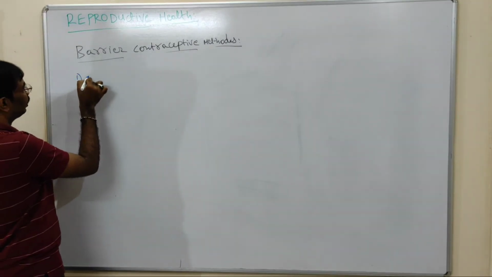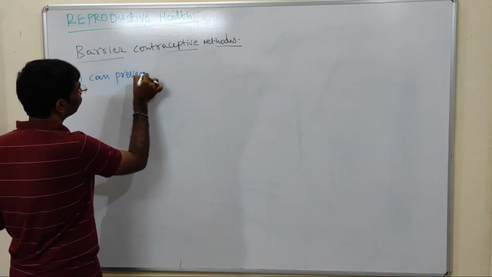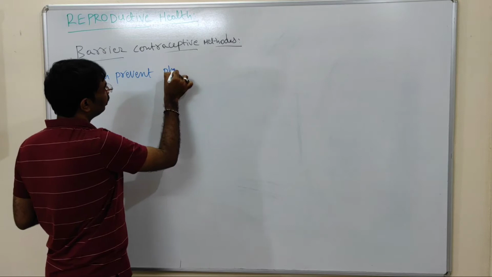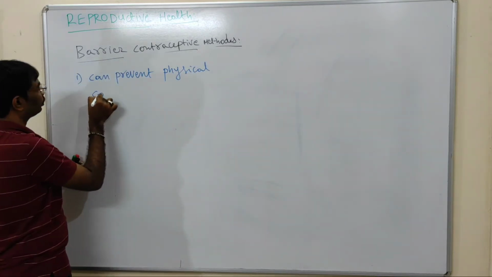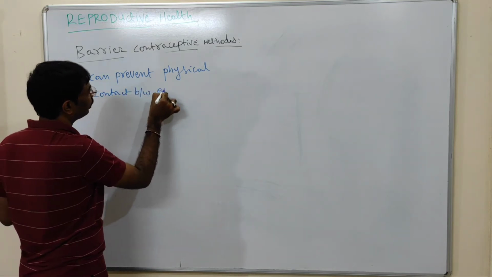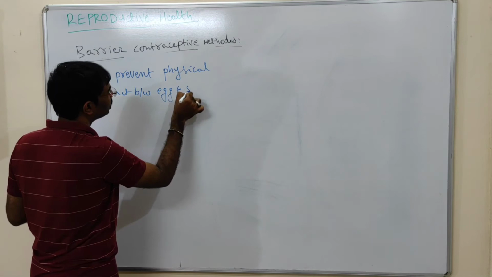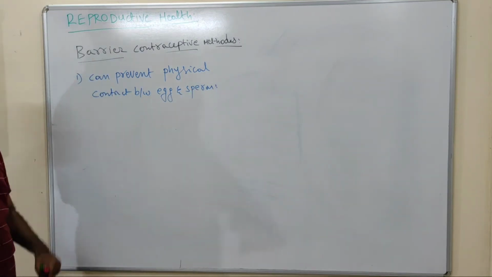The methods that can prevent physical contact between egg and sperm are called barrier methods.